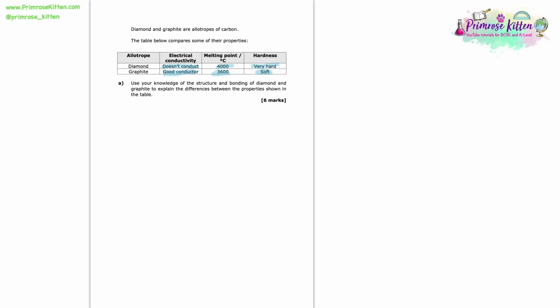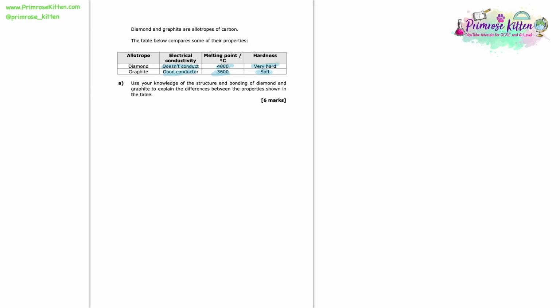Because if you gave 6 marks about diamond, you probably wouldn't actually get many marks. What these 6 markers are looking for is a high level of detail, talking about all relevant points. You want to give a full answer discussing a bit of everything, nicely balanced. You're not necessarily going to get it for just six facts that you lay out. It has to answer the question fully to a high level of detail. So let's have a look at how I would suggest answering this question.